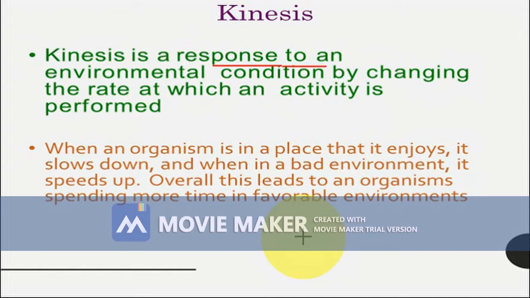In an unfavorable place, it speeds up its movement to leave that place. Think the other side: if the environment is favorable, the organism prefers that environment and it slows down its movement, or it may not leave that area. So this change of rate of the activity is called kinesis.